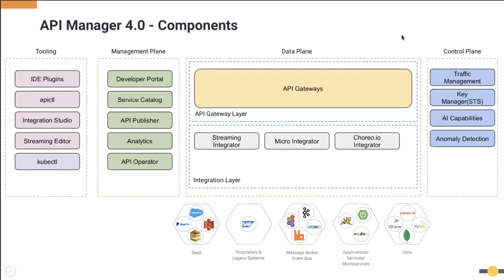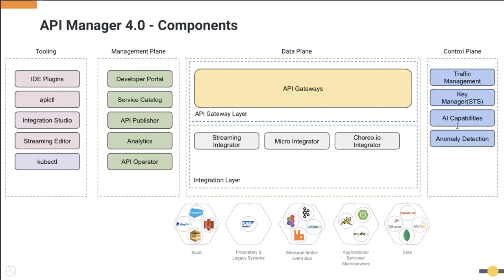Then next, you can see the data plane. The data plane includes the API gateway, which is mainly responsible for intercepting incoming API calls and applying quality of service. Then next you see the integration layer. In the integration layer, we do request-response level integration and also streaming integration.